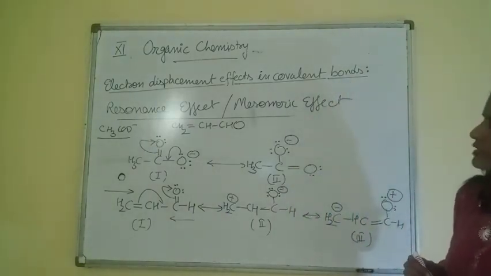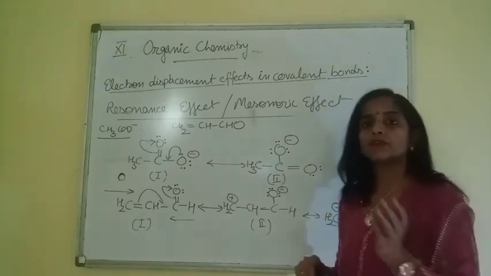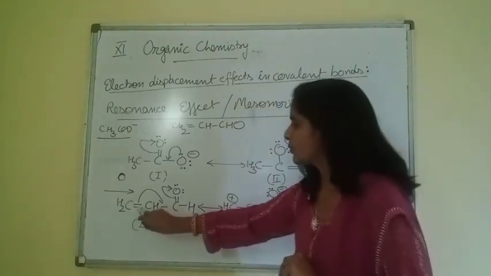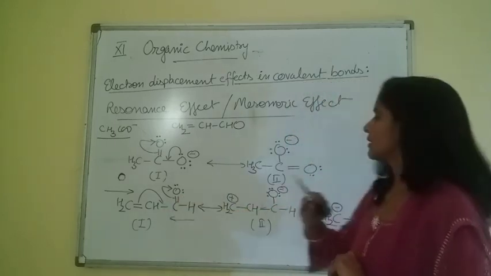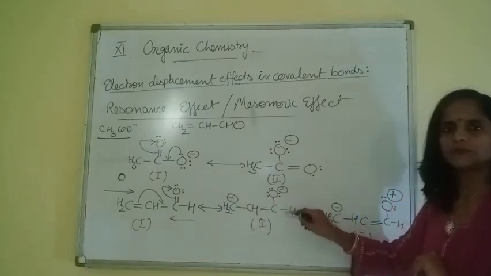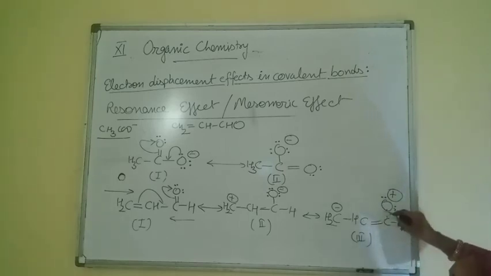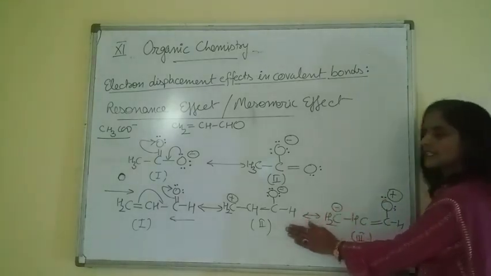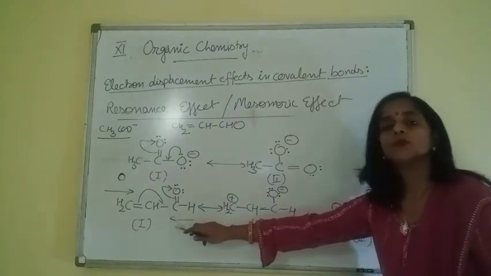Just check in this first case. First we count the number of covalent bonds. 2, 3, 4, 5, 6 covalent bonds are there. Check in this case 1, 2, 3, 4, 5. Less stable. This 1, 2, 3, 4, 5. Means in these 2 cases covalent bonds are the same, but this structure has more covalent bonds.